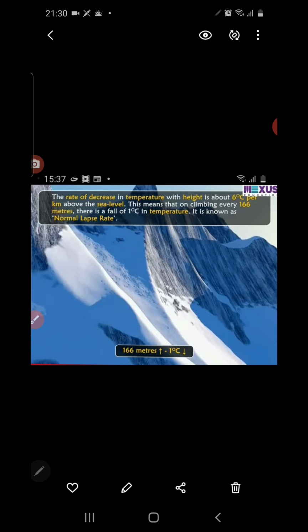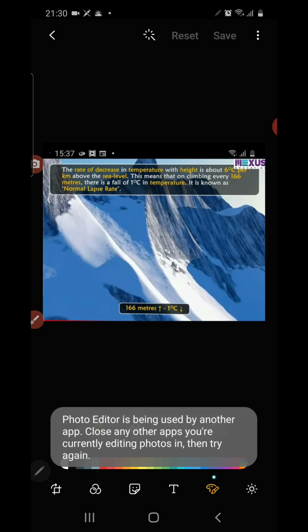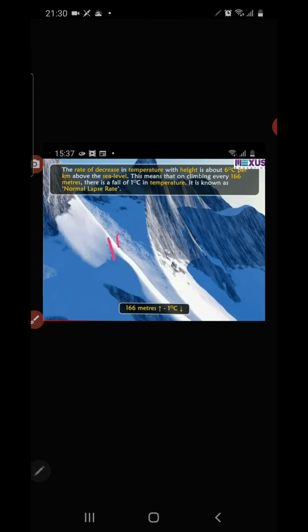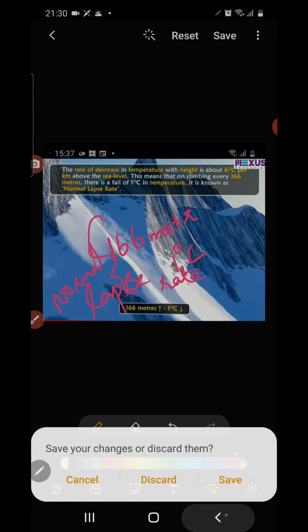Now, what is normal lapse rate? We have learned about normal lapse rate. What is that? As the altitude increases, temperature decreases. So for every 166 meters of height, temperature decreases by 1 degree Celsius. This is called normal lapse rate. Clear? Okay, now let us go through the lesson.